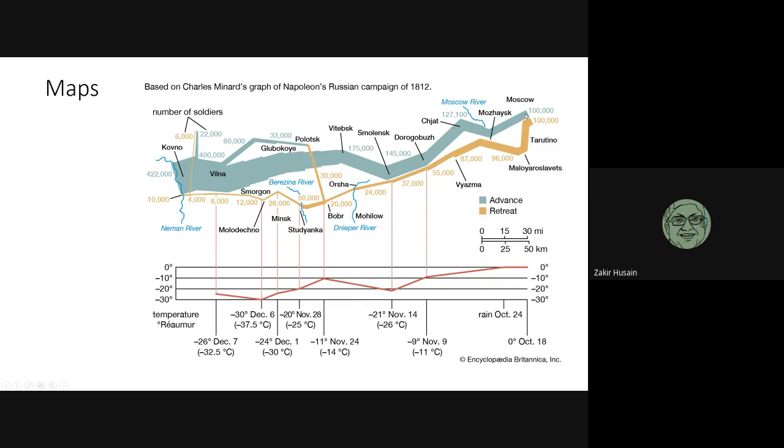You can see the different important landmark cities: Smolensk, Dorogobos, and finally Moscow. When he reaches Moscow, how many soldiers does he have? 1 lakh. This is the Grand Army. He started with 4,22,000 soldiers. The yellow shows his retreat. He is returning over here, and you can see he starts off with 1 lakh, 96,000, 87,000, 55,000.